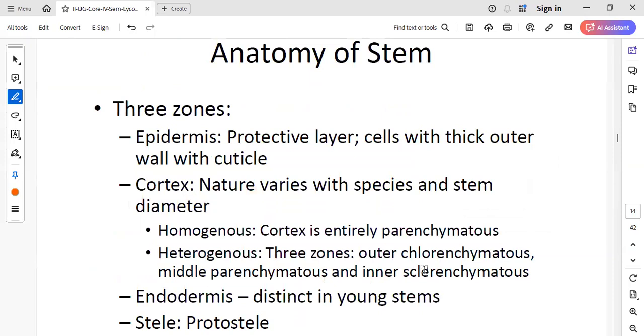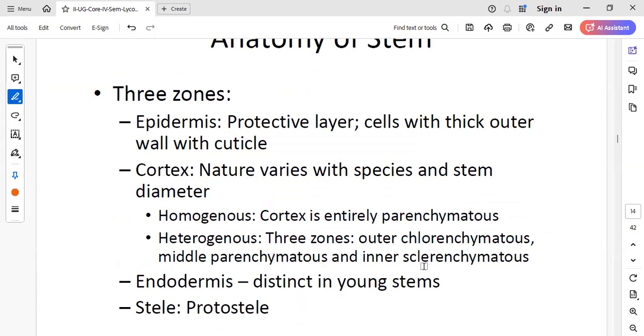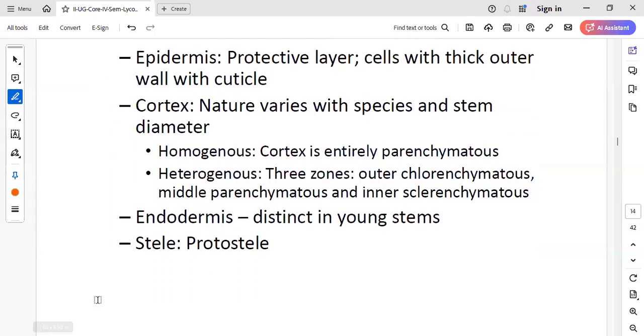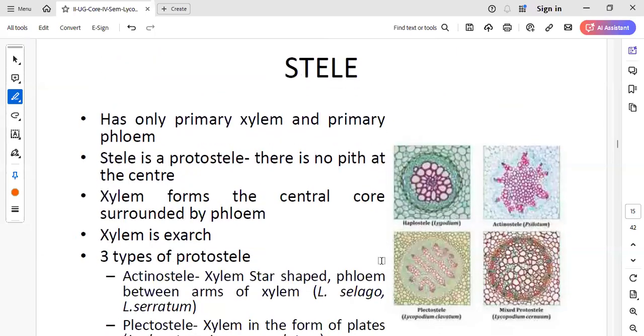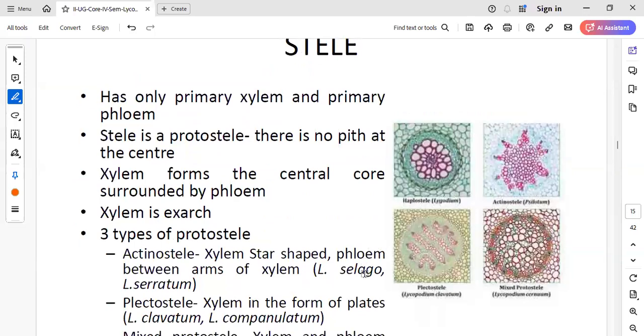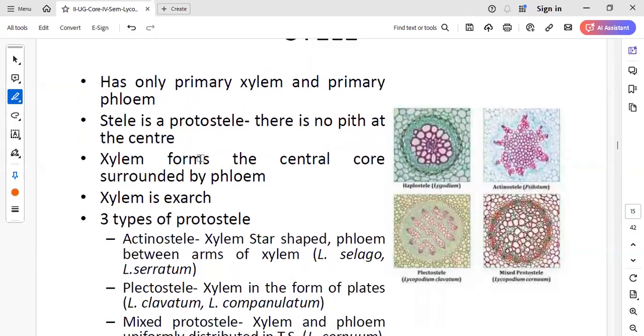Now, moving on to the stem anatomy in Lycopodium. As we know, it is made up of epidermis, cortex, endodermis, and the stele. And in Lycopodium, the stele is of protostelic condition. Protostele means there will be no pith in the center. That condition is called protostele.